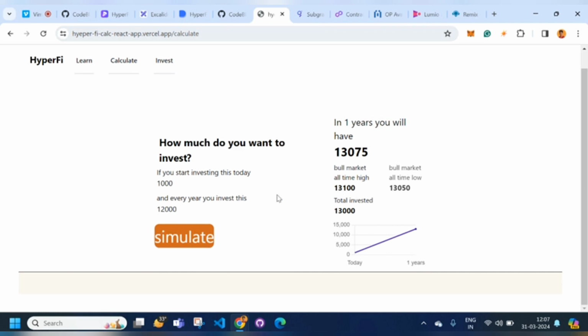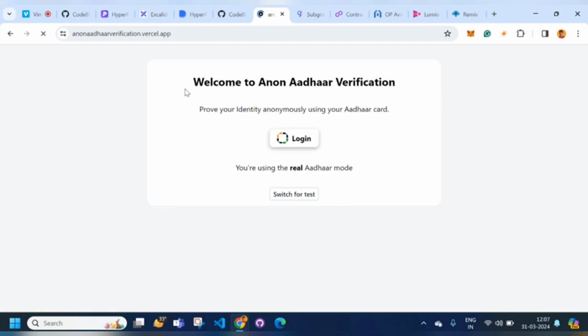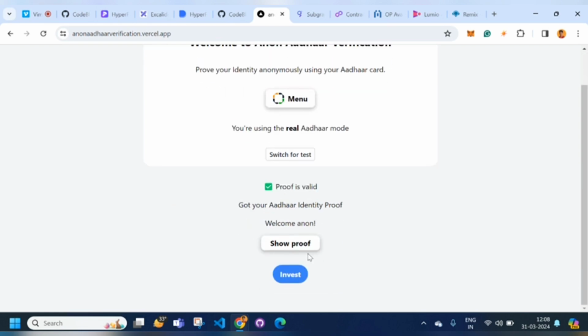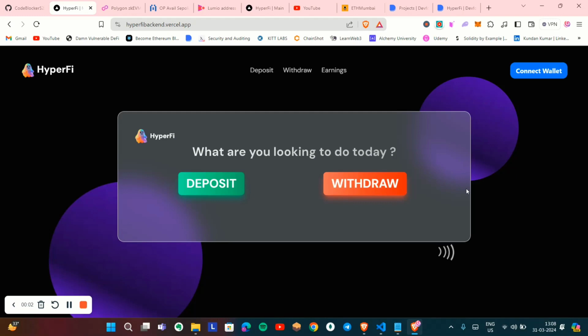So now I'll redirect. Now the user has understood how much money they're going to make. They can decide to invest. Once they decide to invest, they can click on invest, and if it's an Indian, then that person has to verify their Aadhaar identity. I have already verified. It's going to take time, so I'm not verifying it again. Once the user has clicked on the invest button, he will be redirected to our main app